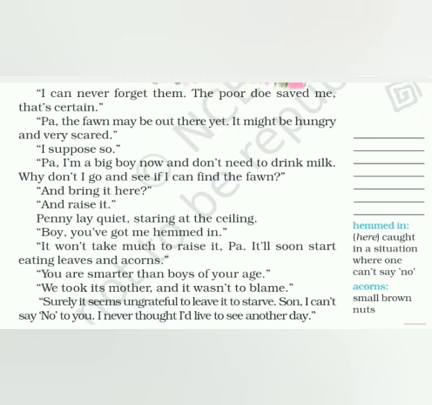It would not eat anything. It does not know how to eat. So the father said, yes, I think it will starve. Son, I can't say no to you. I never thought I'd live to see another day. The father said, my son, I can't say no to you, because I never thought I would survive the rattlesnake bite. I thought I would die. And thanks to the fawn's mother, that is the doe, I am still alive. And I cannot say no to you. So now we see that Jody was able to convince his father.